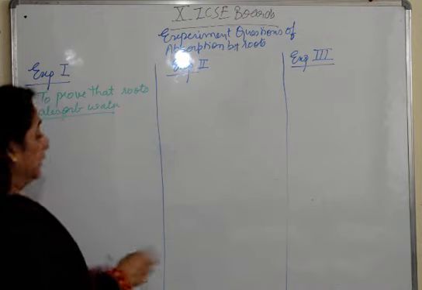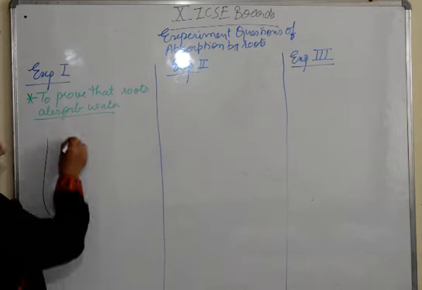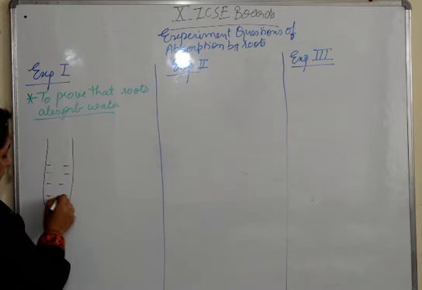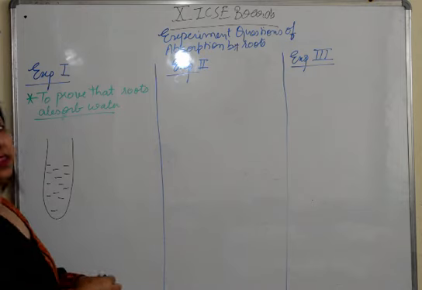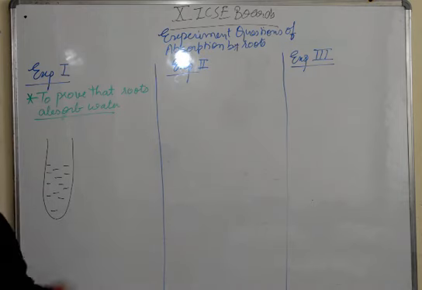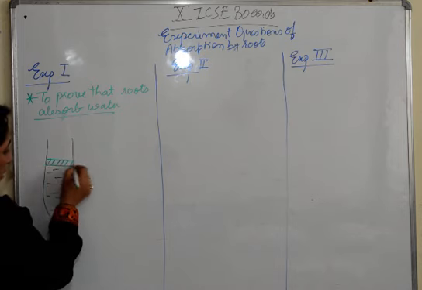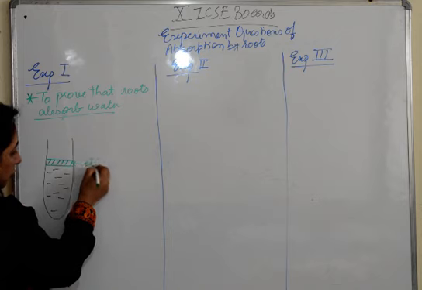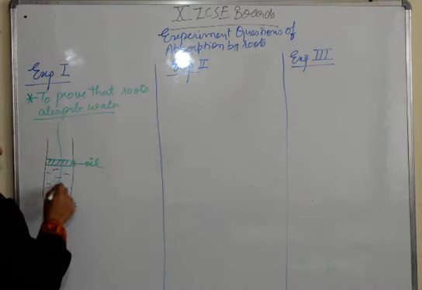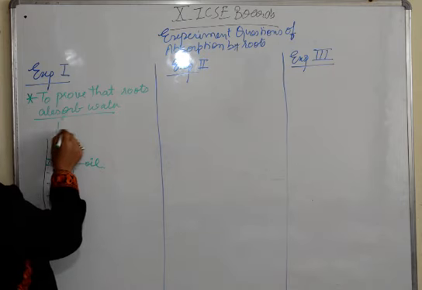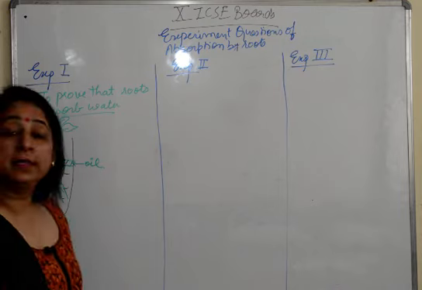They'll take a test tube. Inside the test tube there's water, and on the water there is a layer, a thin film of oil here. I'll tell you how the questions are also asked. And above it there is a twig with roots, with leaves. Okay, so this is the experimental setup.